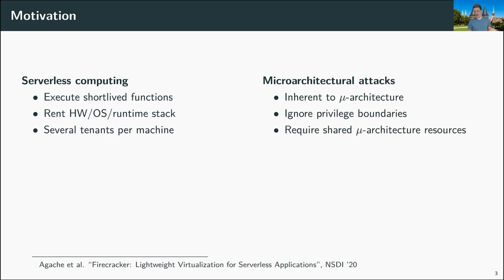On the other hand, we have seen a lot of microarchitectural attacks in the last 5 years, I would say. Those attacks are inherent to the microarchitecture of a CPU. The problem with those attacks is that they ignore privilege boundaries and allow an attacker to extract information from a process or a tenant, right? It does not have to be a process. It could be a virtual machine or some higher privileged code, for example.